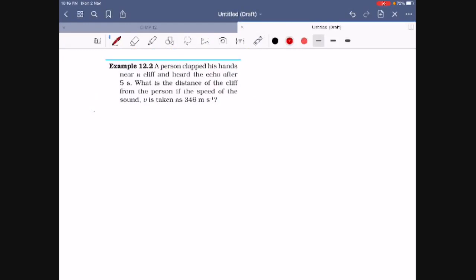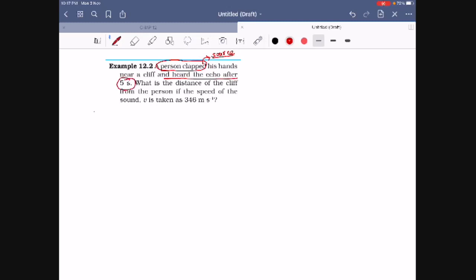A person clapped his hands near a cliff and heard the echo after 5 seconds. So one person claps, and this is the sound source, the source of the sound. He heard the echo after 5 seconds.